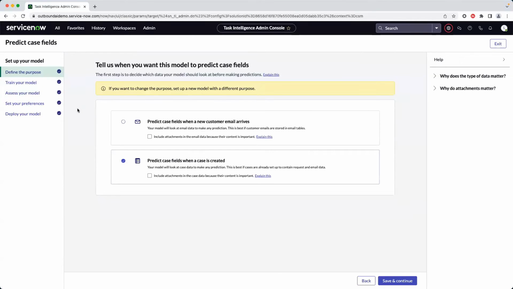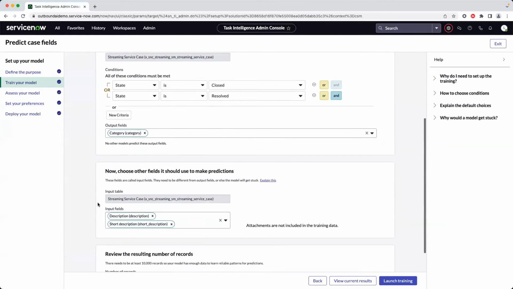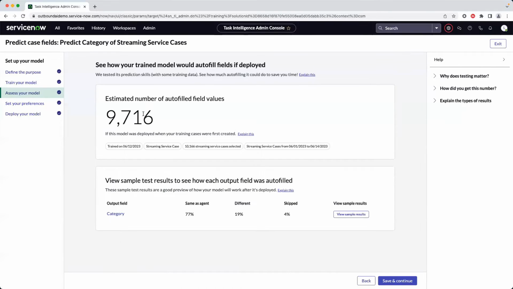Just to show you that it's the same, I'll go through quickly the steps. So I did select case here. I have the same condition, still predicting category based on short description and description. Then I train my model and I get an overview of the number of values that would have been autofilled if my model was deployed at the time that all the cases were created. So that's a lot of fields that could have been saved. And then I get a sample of test results for each output field. So Gene, you want to give us some details about that? Yeah, so let's first talk about the numbers that you're seeing here.